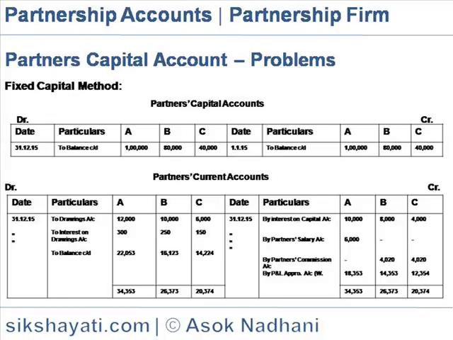Partners' current account. On the debit side are drawings, shown as withdrawn by them.